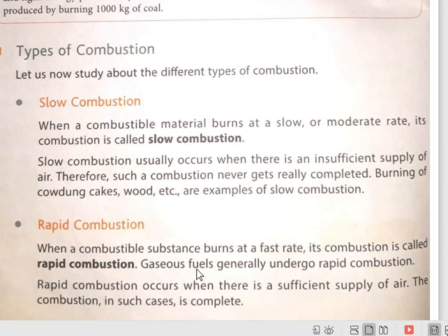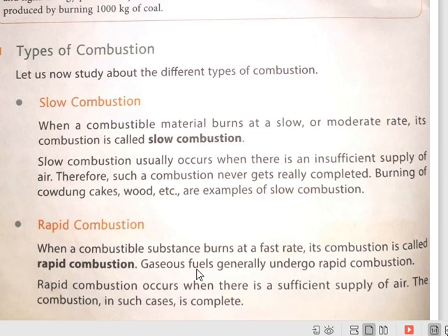First one is slow combustion. When a combustible material burns at a slow or moderate rate, its combustion is called slow combustion. Means here combustion takes place at a moderate or slow rate.